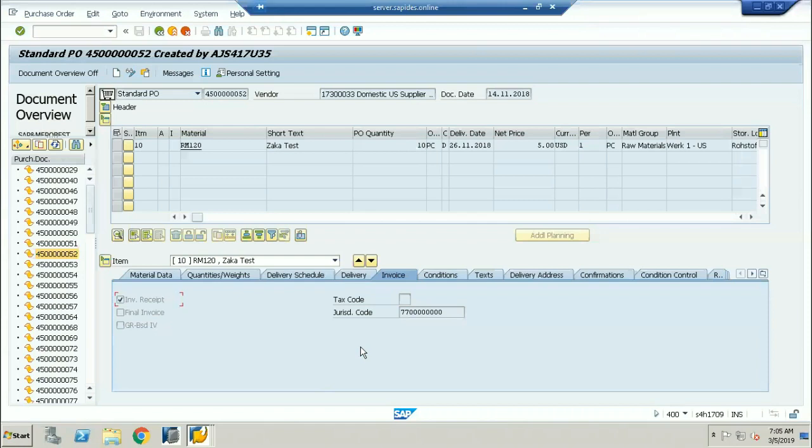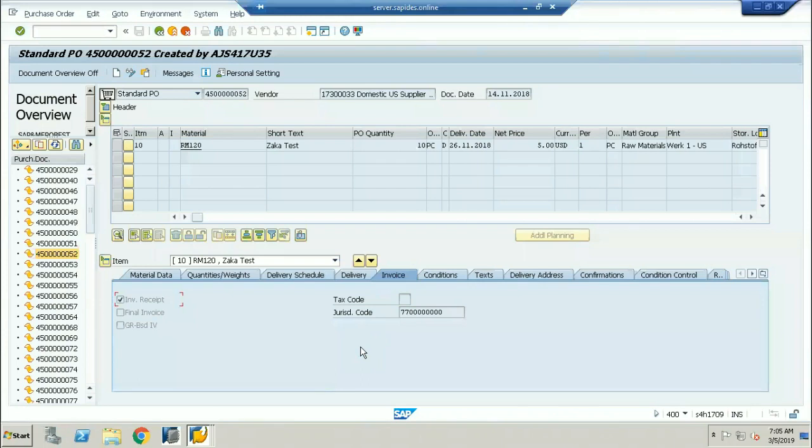For example, at the time of invoice, some company wants to capture all the freight expenses. How will you capture the freight expenses, sir? Because at the level of purchase order, they don't want the freight expenses, but at the level of invoice, some freight expenses have to be captured.